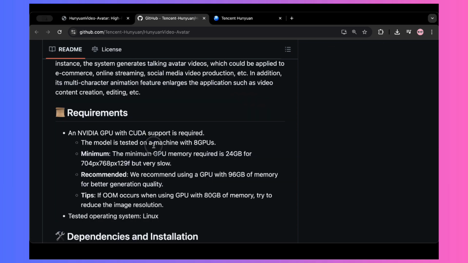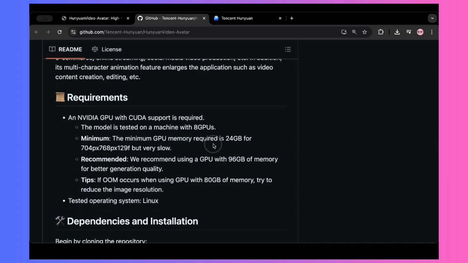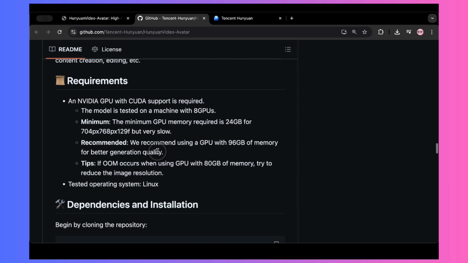HunyuanVideo-Avatar is a powerhouse and needs a solid NVIDIA CUDA GPU. The developers say that 24 GB of VRAM is the absolute bare minimum just to get it chugging along, and expect it to be slow. For those truly stunning, high-quality results we saw in the official demos, they're recommending a whopping 96 GB of VRAM. Yeah, that's a steep climb and a serious investment for most of us.